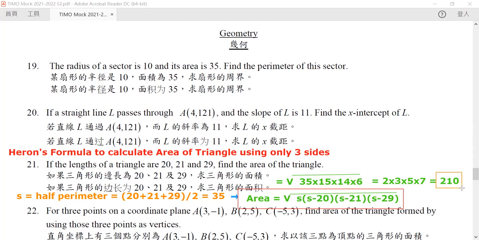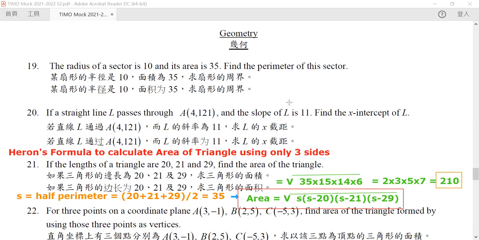Now this formula is extremely useful because you no longer need to calculate the angles of the triangle. You no longer need to calculate the height of a triangle, which is very tedious, and it involves a lot of Pythagoras theorem, or sometimes even worse, something that we call the cosine law, which is very, very difficult to do.